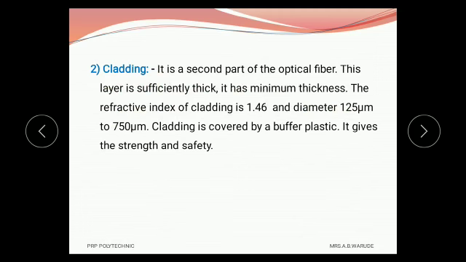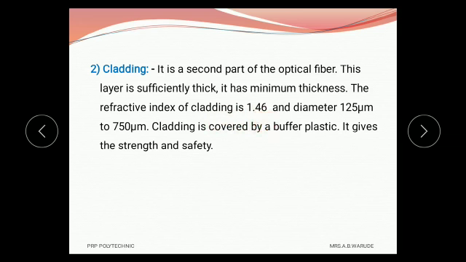This cladding keeps the light waves within the core because the refractive index of cladding is less than that of core. That means this cladding acts like a reflector and keeps the light within the core, and it is based on the concept of total internal reflection. And the typical value of refractive index of cladding is 1.46.